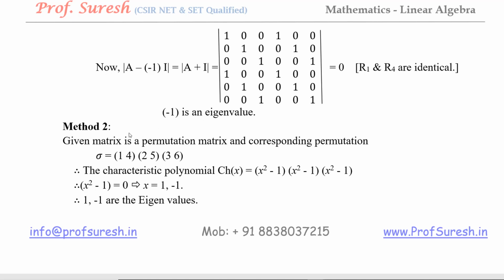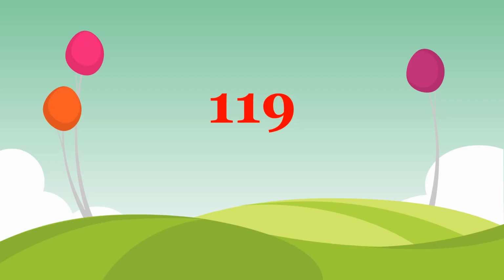This method 2 is like the previous problem. You can check this cycle of length 2. So that's why we are putting x square minus 1, x square minus 1 like that. So x square minus 1 equal to 0. So x equal to plus or minus 1. They are eigenvalues.